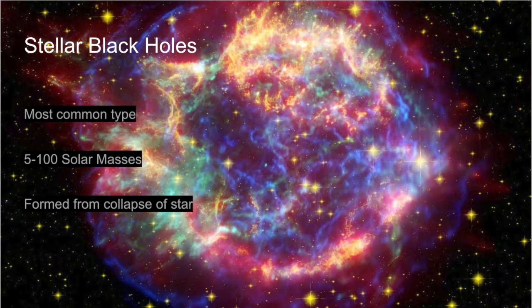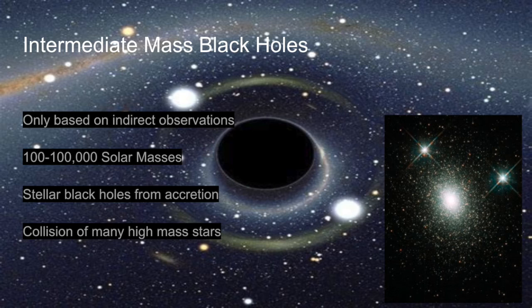And up next, we have stellar black holes. These are your good old-fashioned, most common type of black holes. From 5 to 100 solar masses, these are just formed when a star goes supernova and collapses back in on itself, as explained earlier. And in between stellar black holes and supermassive black holes, we have intermediate mass black holes.